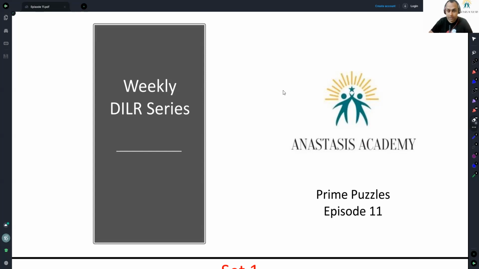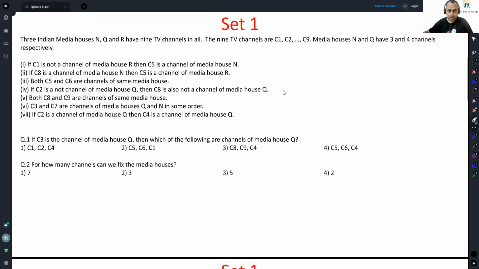Let's get to the questions. Three Indian media houses, N, Q, and R, have 9 TV channels in all. The 9 TV channels are C1, C2, and so on, up until C9. Media houses N and Q have 3 and 4 channels respectively. So R will have 2 channels. This is known. Then we have a bunch of conditions.